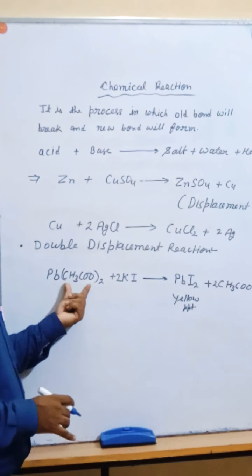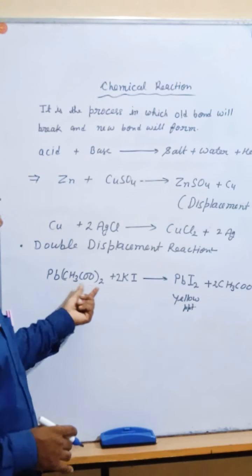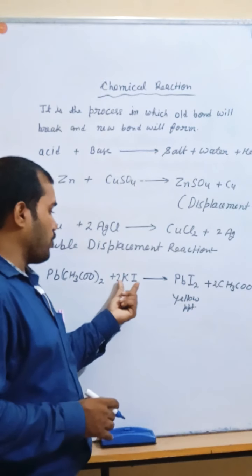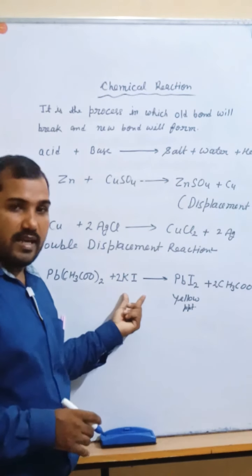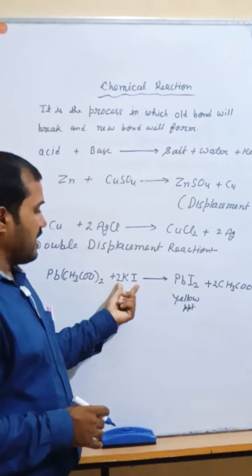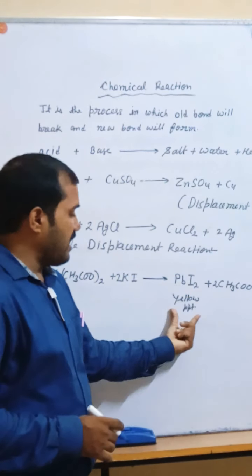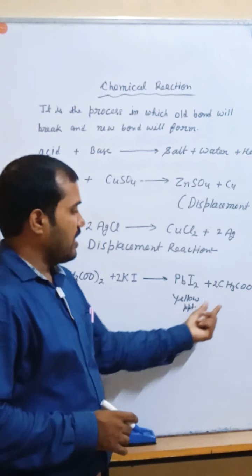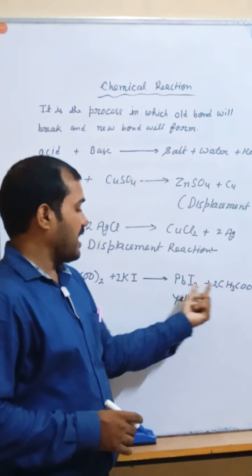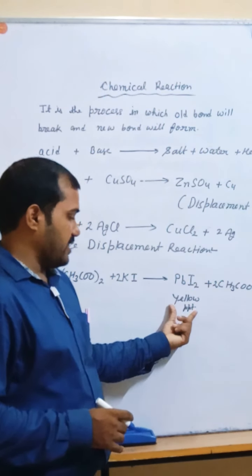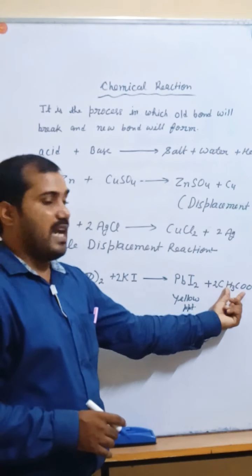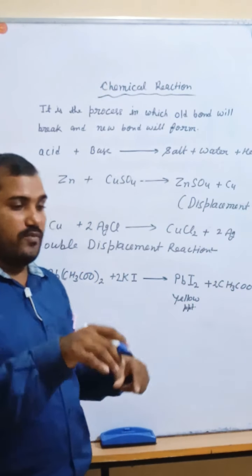Actually what happened, the aqueous solution of lead acetate reacts with the aqueous solution of potassium iodide. Both are colorless. After the reaction you are getting lead iodide, which is yellow in color, and potassium acetate, which will be in the form of filtrate.